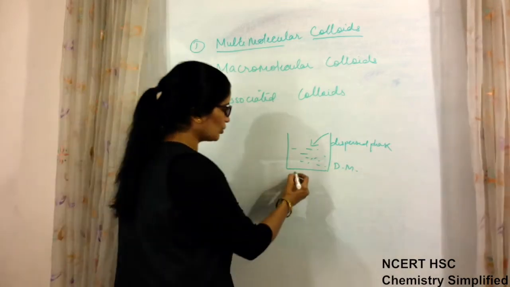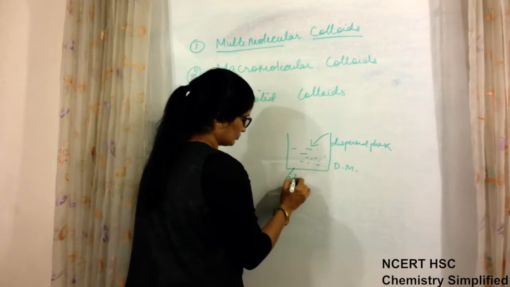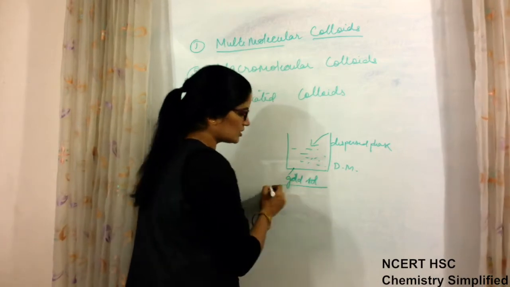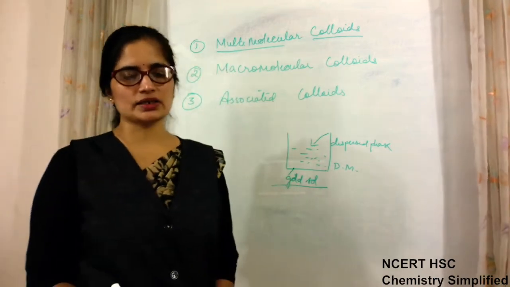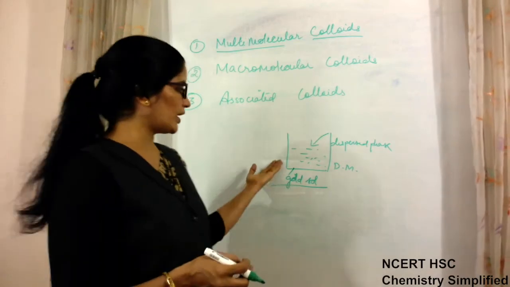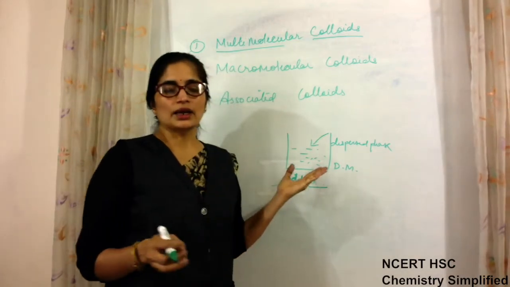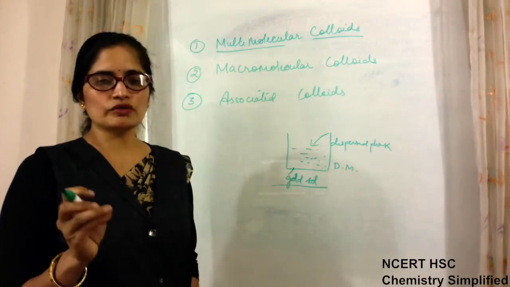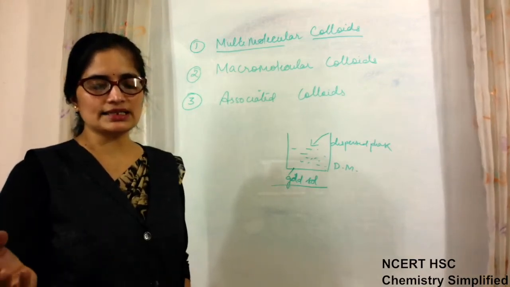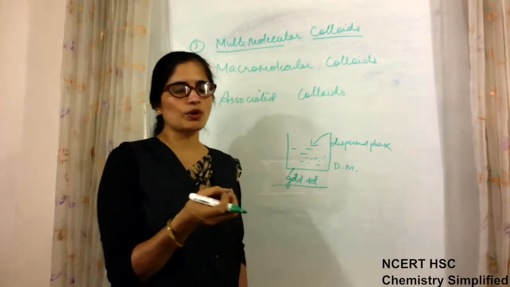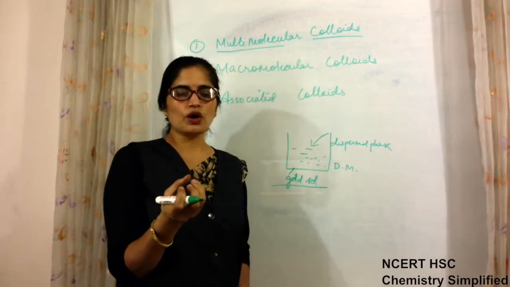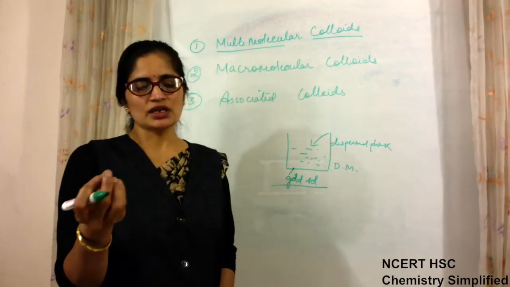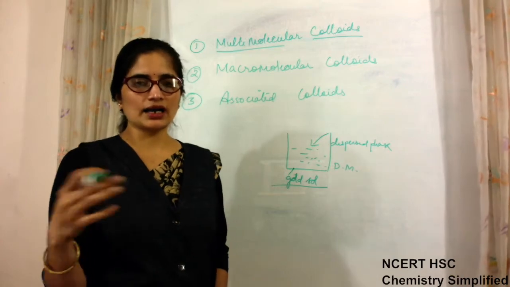For example, gold salt. The particles of gold are of colloidal size, but when you see the colloidal solution of gold, then all particles of gold salt will not be of same size. They are associated in the small molecules of various sizes. Okay, smaller size, bigger size are available.